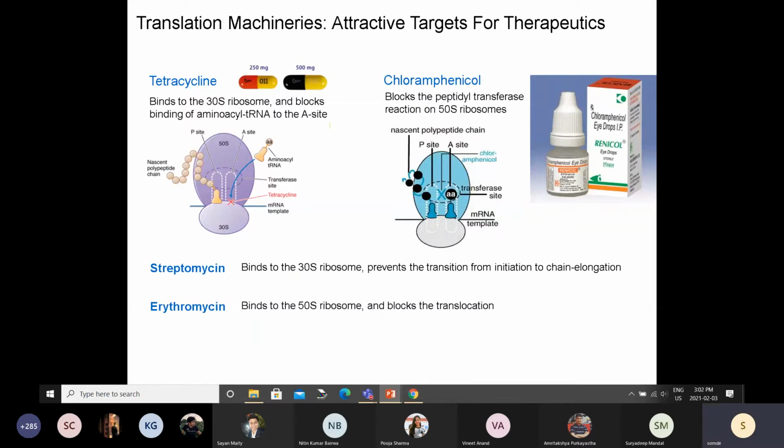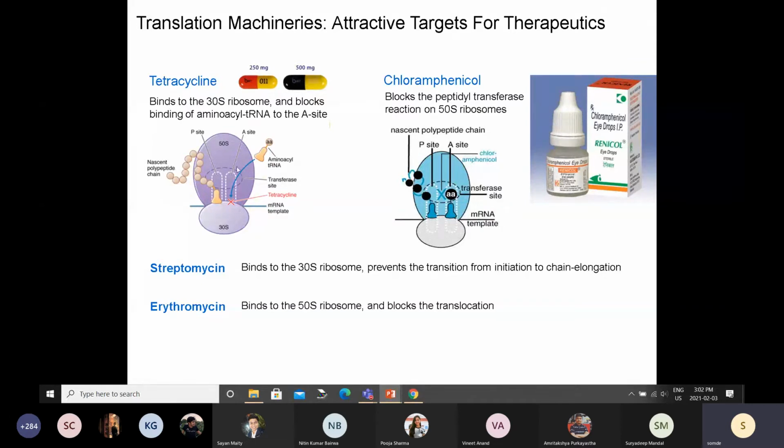As I told you, since there are quite a few differences between the ribosome that is present in bacteria versus us, there are many antibiotics which have been developed to attack the bacterial ribosome specifically. We are seeing only 4 examples here. There are many more.